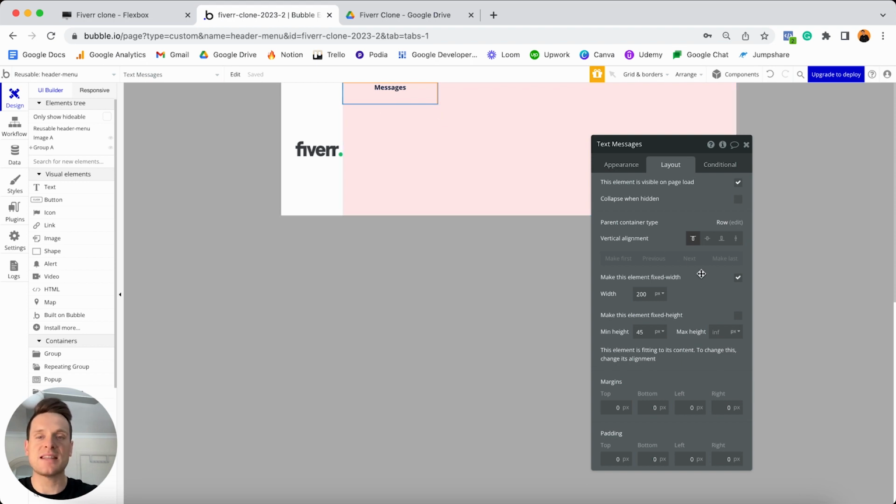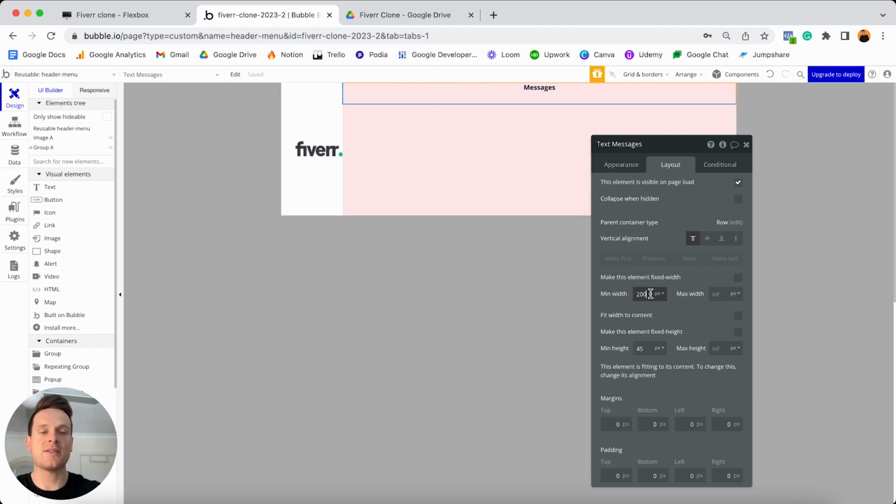And of course, when it comes to this, I'm going to unselect that this should be a fixed width. I will set the minimum width as 0 and leave the maximum width as infinite. However, I would just like to tick this option here to fit the width of this element to the content inside of it. And what that just means is that although this text element can take up as much space as it needs to fit in this word, the actual borders of the element will collapse around that word. I'll do the exact same thing for my height. So if I set the minimum height to be 0, the borders of this element are going to collapse around the height of this text, which is perfect. I'll then align this in the center of my red group, so that way it sits in line with my Fiverr logo. And that's all I'll need to change for this text element.